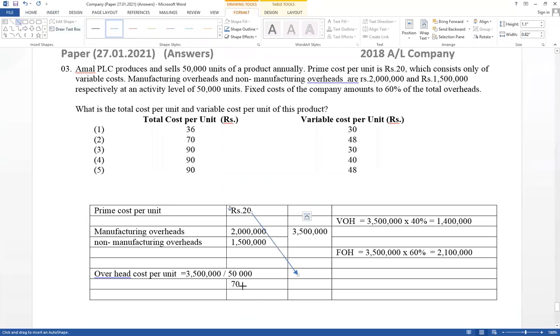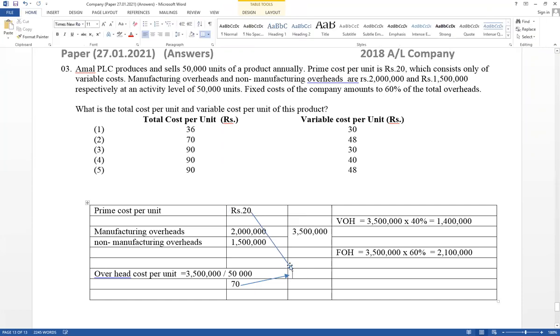Prime cost plus overhead cost per unit equals cost per unit. Therefore, cost per unit equals 20 plus 70, which equals 90. This is the total cost per unit.